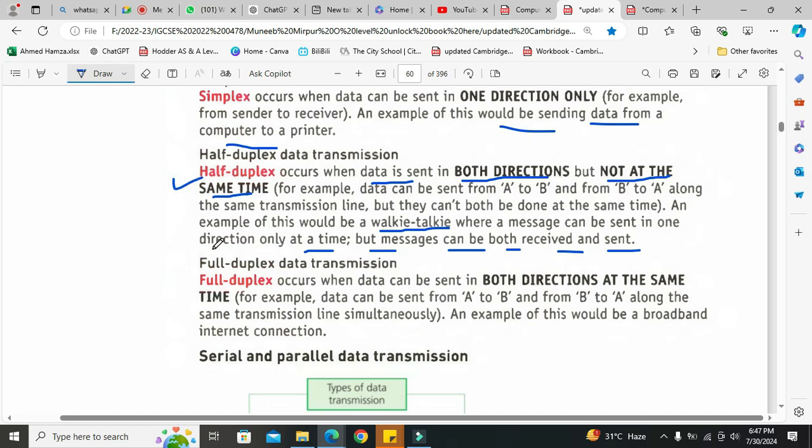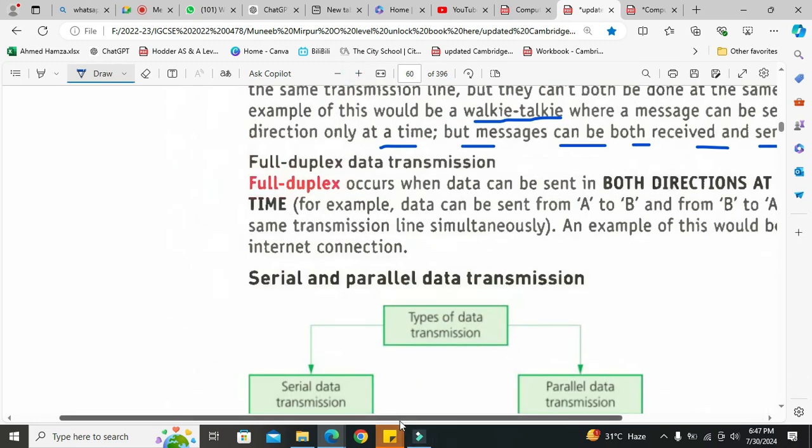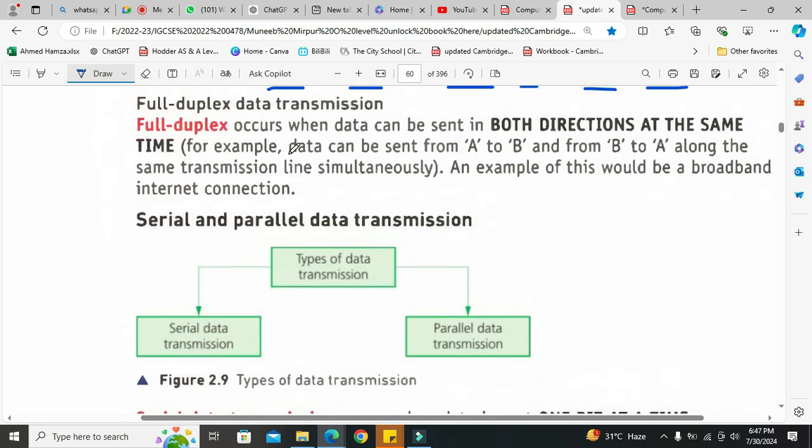Now the third one is the full duplex data transmission. Right now we are using full duplex data transmission. We are sending and receiving the data in real time in both directions at the same time.